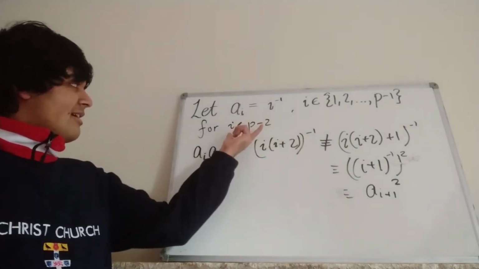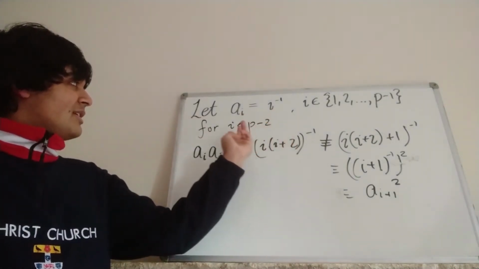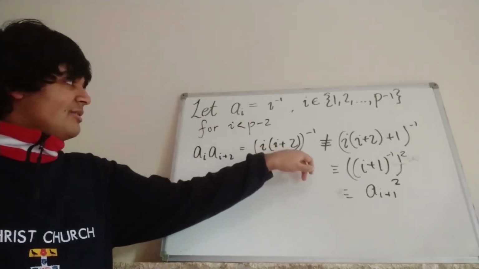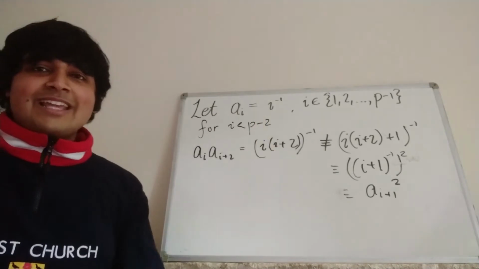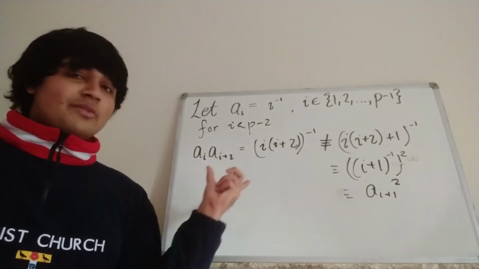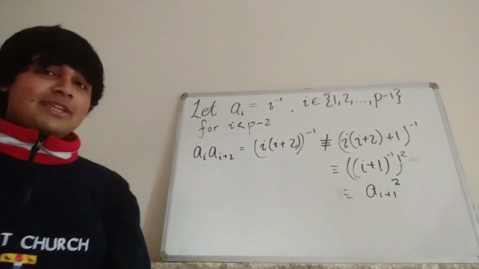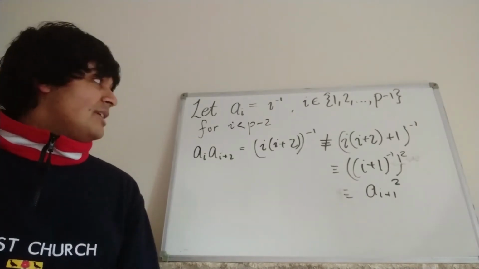And the reason we needed i to be less than p minus 2 is because if we had i equaling p minus 2, then you can see this term here is going to be 0, and 0 doesn't really have an inverse mod p. So what we've got to do is just check the cases of i being equal to p minus 2 and i being equal to p minus 1.